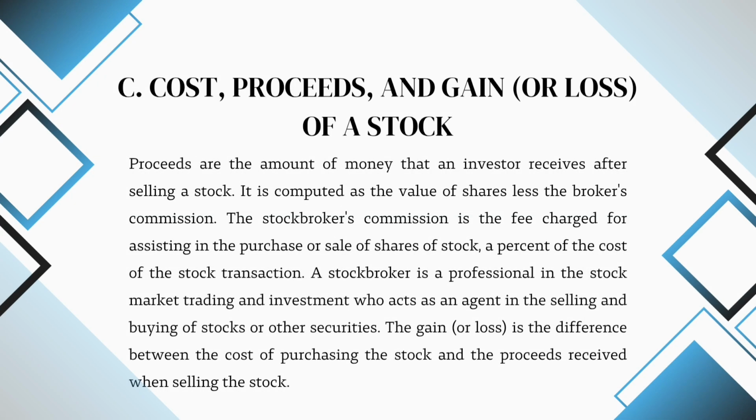Next, we have the cost, proceeds, and gain or loss of a stock. Proceeds are the amount of money that an investor receives after selling a stock. It is computed as the value of shares less the broker's commission. The stockbroker's commission is the fee charged for assisting in the purchase or sale of shares of stock, a percent of the cost of the stock transaction.